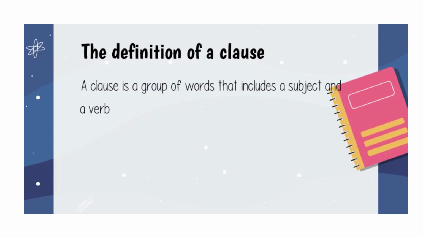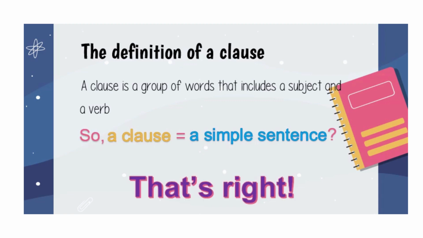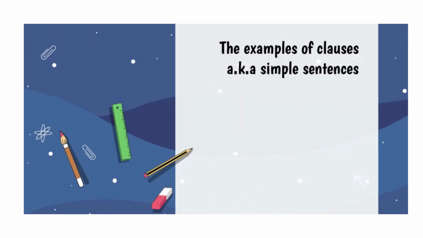What is a clause? A clause is a group of words that includes a subject and a verb. So it means that a clause must have a subject and a verb. So, does it mean that a clause is the same as a simple sentence? That's right. Here are the examples of clauses, aka simple sentences.